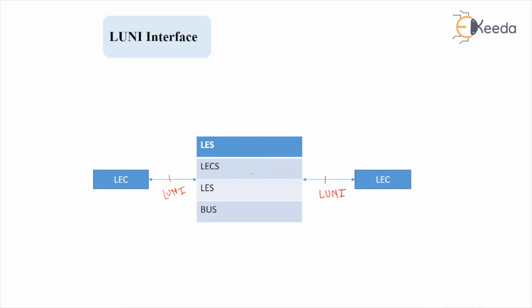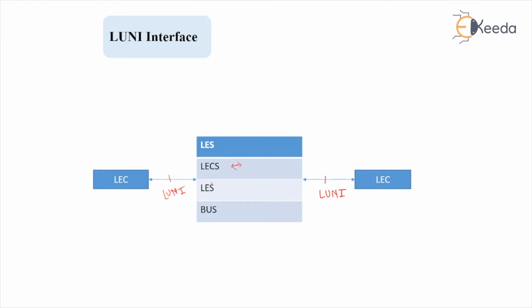Via server, no doubt. LES, that is LAN emulation server, LECS, as we studied now in the VLAN architecture also, that is LE configuration server. Then again LES is there, BUS, broadcast and unknown server, and all these combine together for converting the ATM address into the required address using the ARP process, which is known as address resolution protocol.